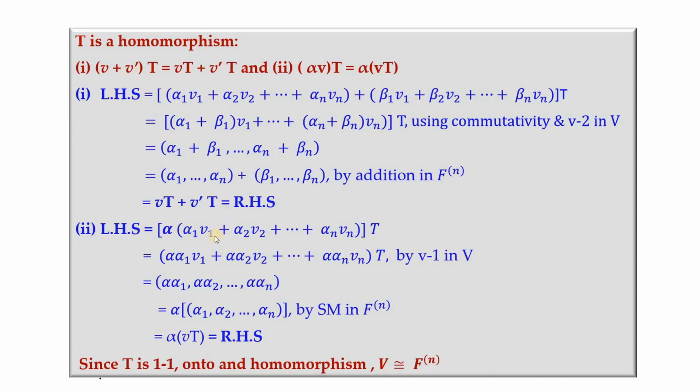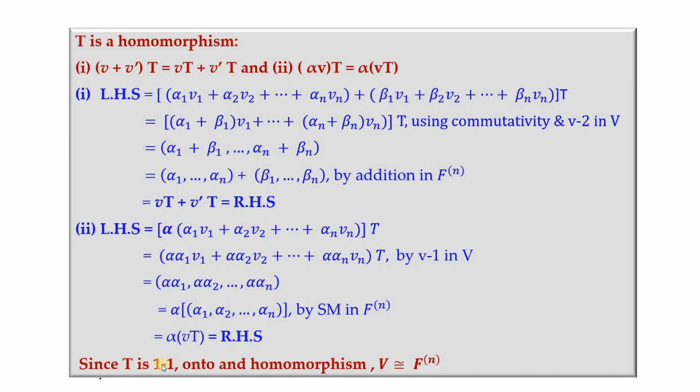So this proves the first part, and in the same way, if we consider this, replacing our V by this expression, we have, by multiplying, the rule alpha into U plus V is alpha U plus alpha V. So we have this step, and the job of T is to take any such element to this ordered n tuple, and from this obviously alpha is common, so taking that out, this is what we get, and this is nothing but the image of V under T. This alpha is retained as such. So that is our RHS, and therefore T is a homomorphism.